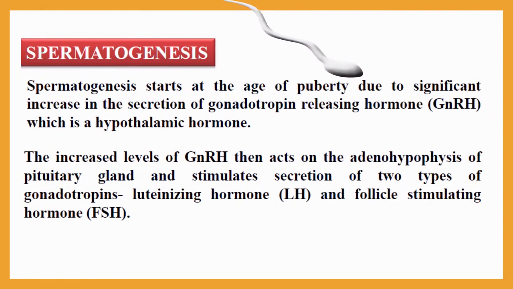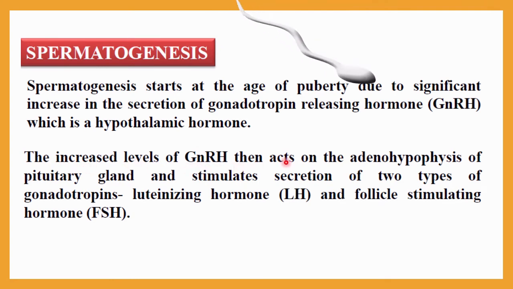Initiation of spermatogenesis occurs at the age of puberty, as I already told you, and that is due to a significant increase in secretion of gonadotropin hormones. That is the gonadotropin releasing hormone, which is secreted by the hypothalamus, which we have already learned in standard 11, chapter number 22. So you know very well, at the age of puberty in a male, what will happen? The hypothalamic hormone secreted is called gonadotropin releasing hormone, that is GnRH, secreted by the hypothalamic region. And as a result of the increased level of GnRH, what will happen?